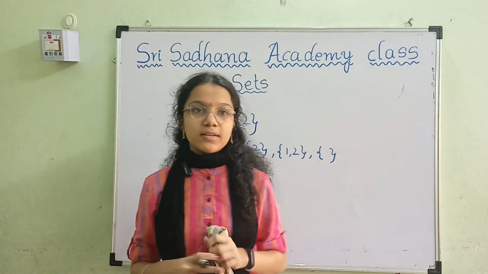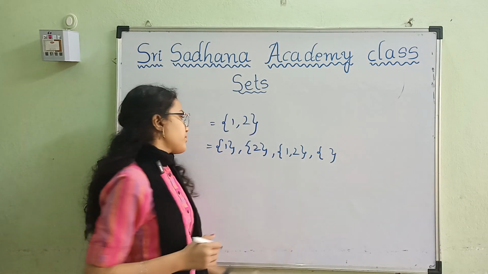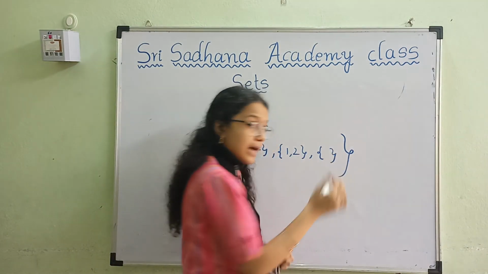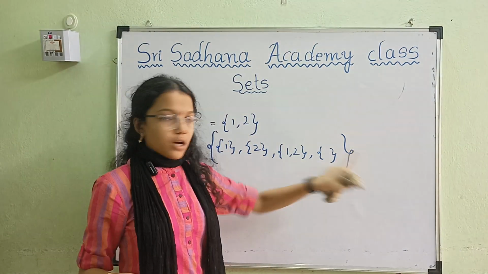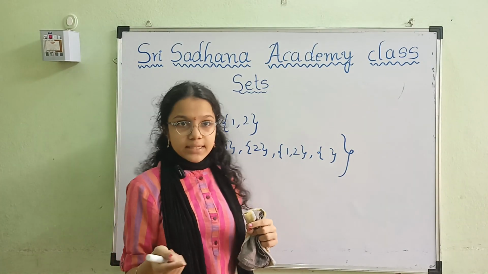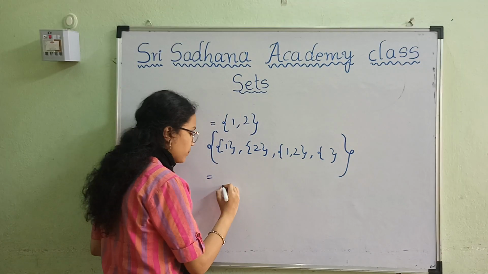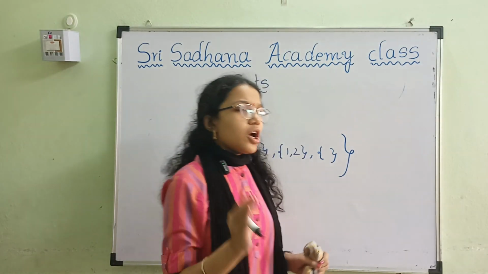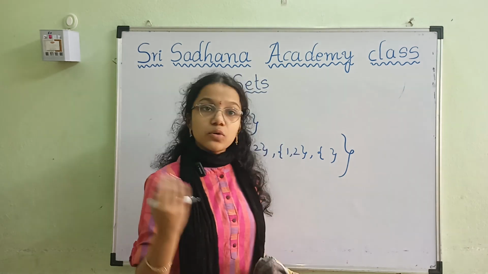So what do you mean by a power set? For this we wrote all the subsets. The power set is all the subsets that come under one set. So this is the power set of this superset. After that, the universal set, in diagrams it will be denoted by mu. Mu means universal set. All the subsets, power sets and supersets are inside the universal set, including the null set.